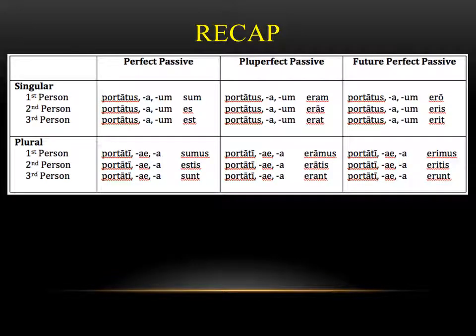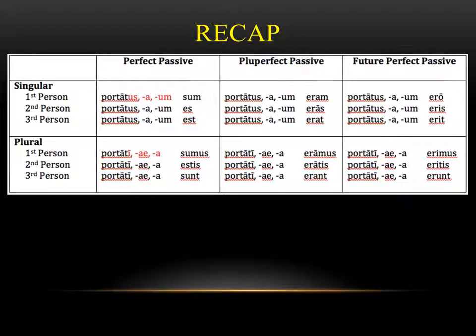So here's another quick recap of all these tenses in one chart. And you want to pay attention to the fourth principal part and the verb to be. So you'll notice that all three of these tenses start with portatus, a, um. And remember, that's the masculine, feminine, and neuter form. It's using adjective endings on that fourth principal part. And in the plural, you want to notice that we've just pluralized it. So you have i, ae, a.